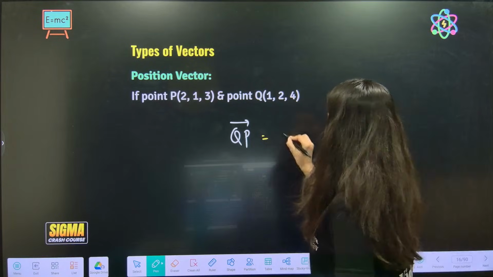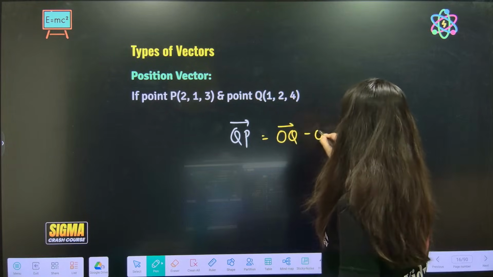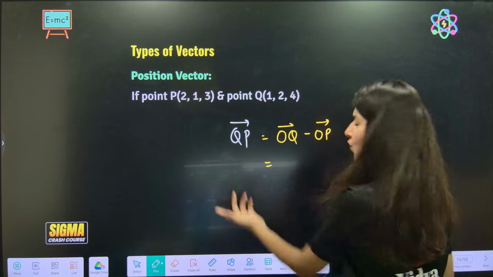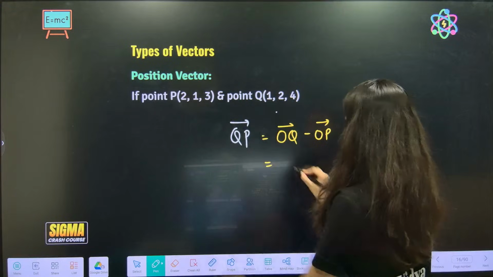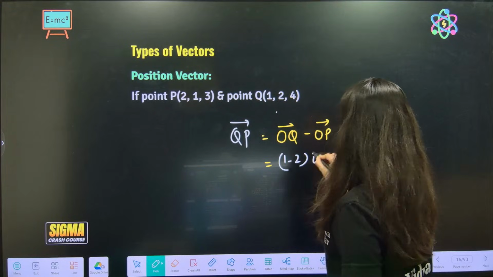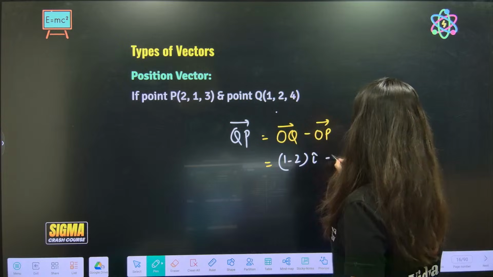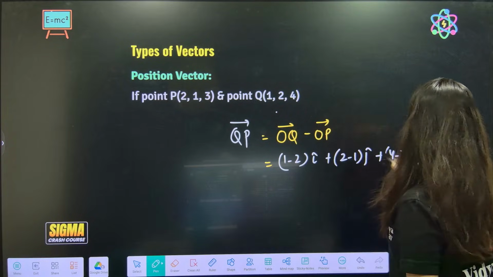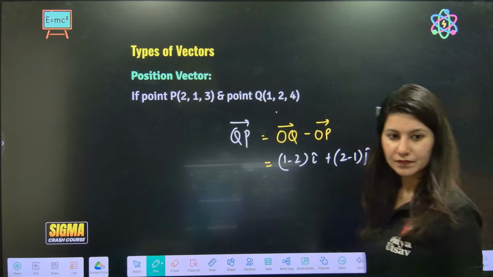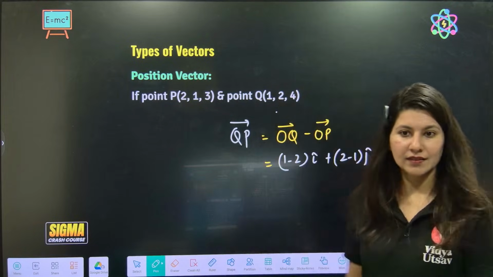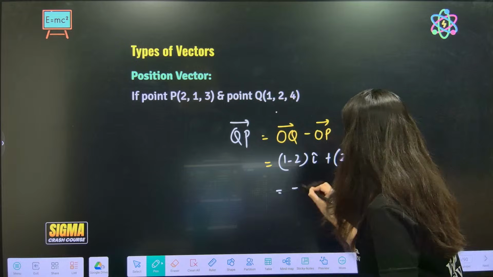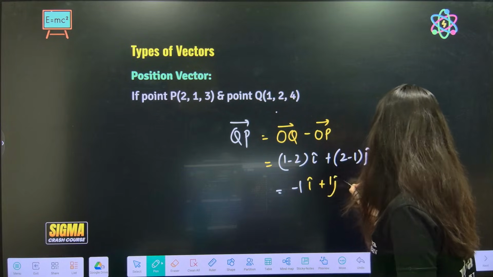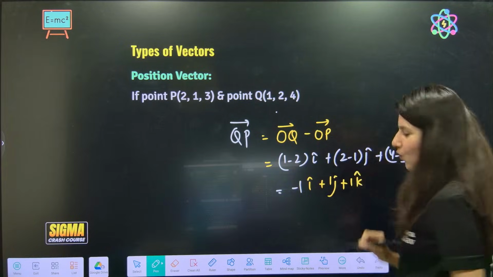QP will be what? OQ minus OP. So Q minus P basically, right? 1 minus 1 i cap, and then 2 minus 1 j cap plus 4 minus 3 k cap. Okay, yes. So clearly it is minus 1 i cap plus 1 j cap plus 1 k cap.